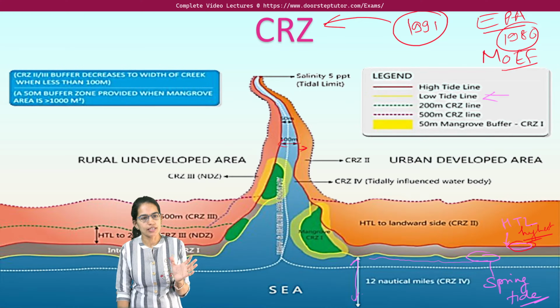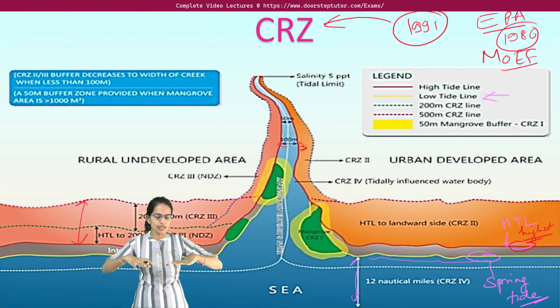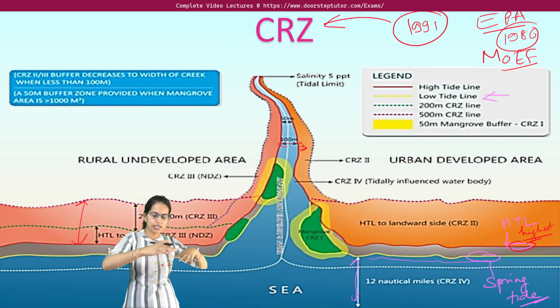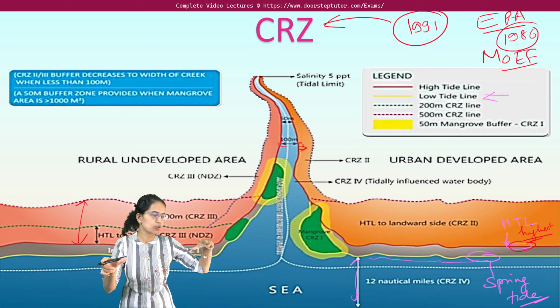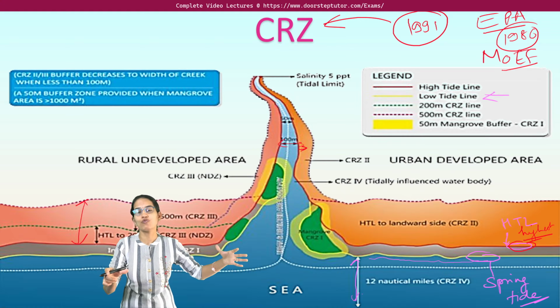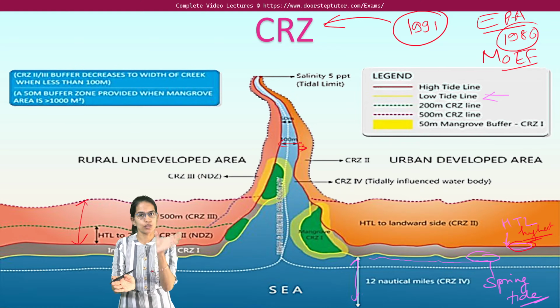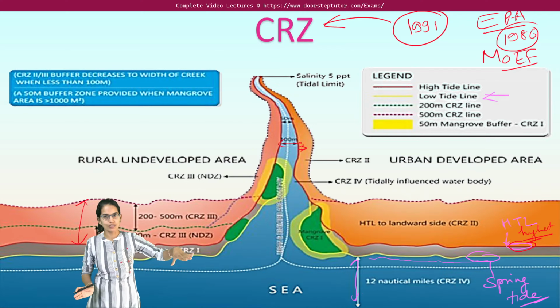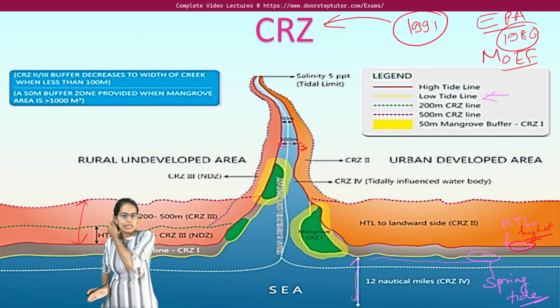So 100 meters here and then 500 meters here. If you understand it, this is the sea, right? On the sea line it could be 500 meters, but if the sea intrudes into some area, along that line this coastal zone regulation would not be applicable to 500 meters, because obviously that would be too big an area, and therefore there it would be the 100-meter zone. So 500 meters along the sea from the high tide line, and 100 meters along the inlet or the creek where the seawater enters.